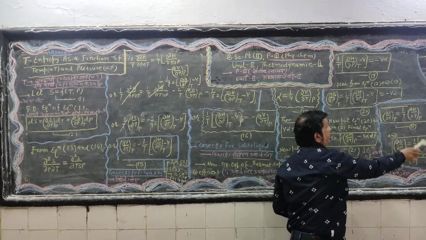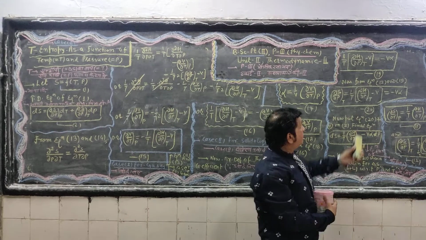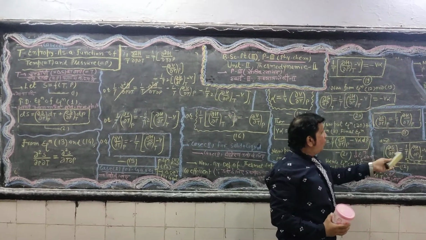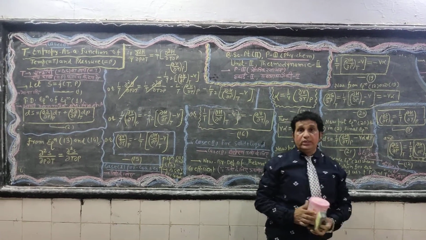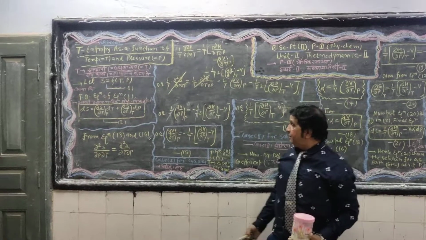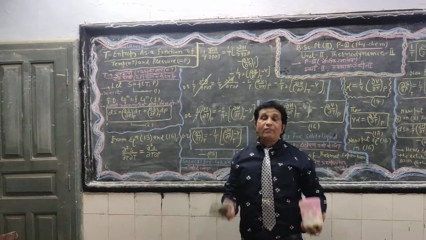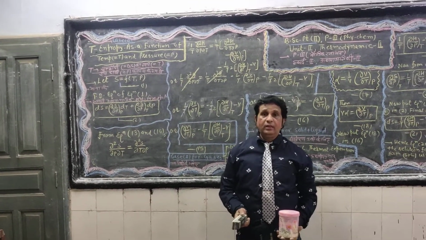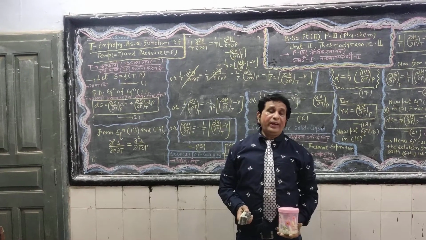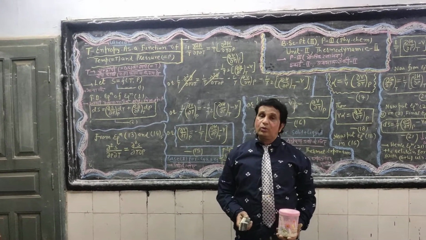In equation number 19, this quantity is further equal to minus V alpha. All these four quantities we now substitute in equation number 2. The final equation shows the variation of entropy for liquids and solids also.